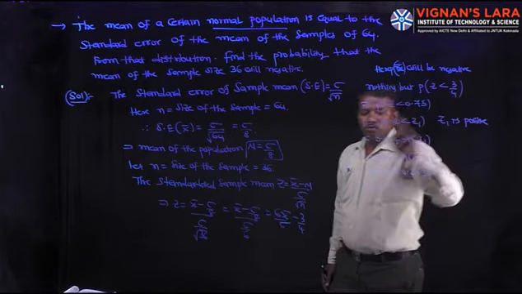So first calculate the Z value using the formula x bar minus mu by sigma by root n. So Z is equal to 6x bar by sigma minus 3 by 4.